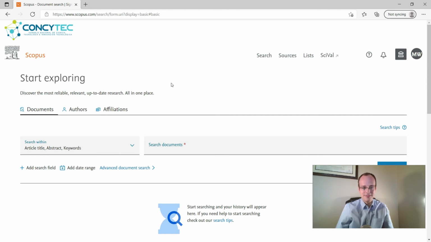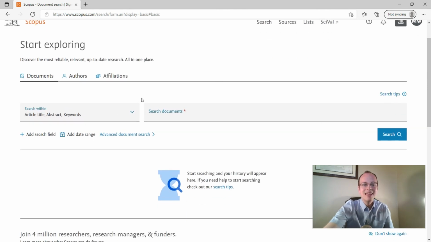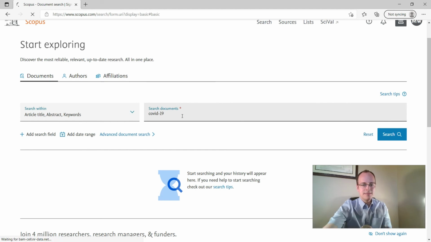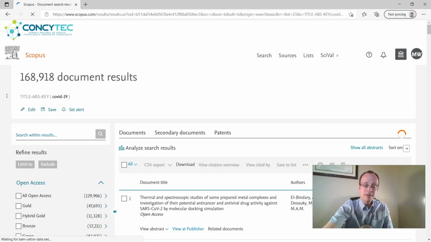This is Scopus, arguably one of the biggest paid databases for journal articles and conference proceedings in the world. Here I had to switch over to a different browser, not necessarily Scopus's fault, it's more the institution that I have the access through. The login doesn't let me go in through my main browser. But here we've got similar interfaces. If we do a search for our same sample phrase of COVID-19, you can see over 168,000 results.